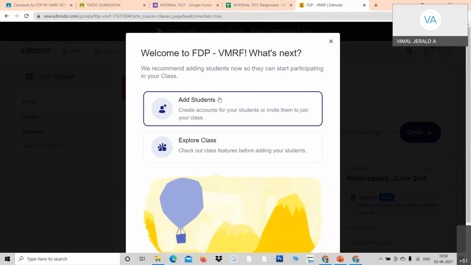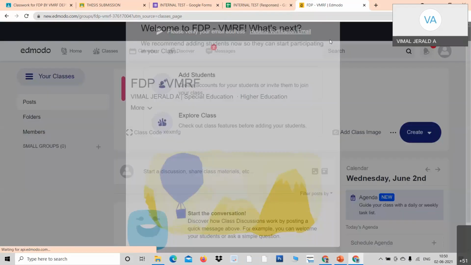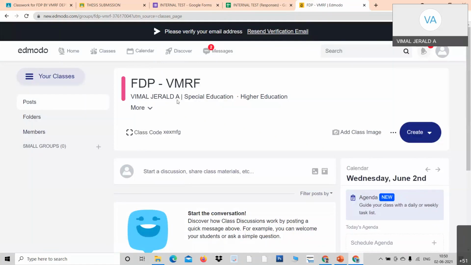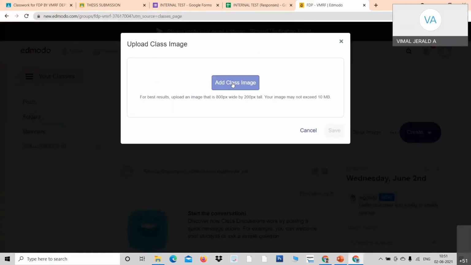This is one method. Okay, professors. I just close this icon. See, I am in this class. Now I want to add a top banner. See, this is empty. I want to have the banner of Vinayaga Missions Research Foundation. So how do I add the banner? Look at here: add class image. You can have a class image also to uniquely identify the class.